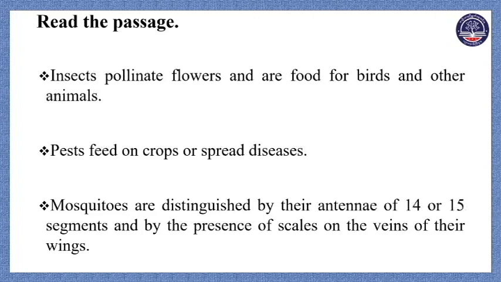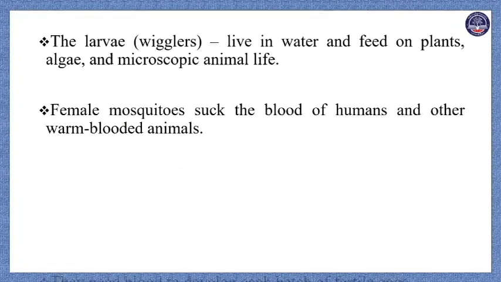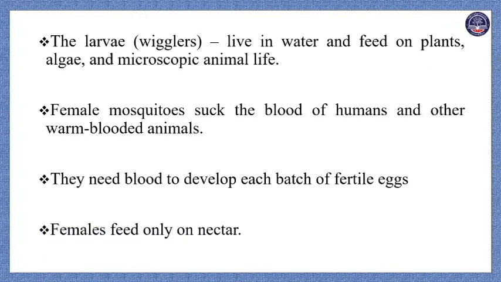Okay, and then the larvae are called wigglers and are aquatic, feeding on plants, algae, and microscopic animal life. Okay, so now for this sentence, we will go to the next slide. So here, the larvae are called wigglers and are aquatic.